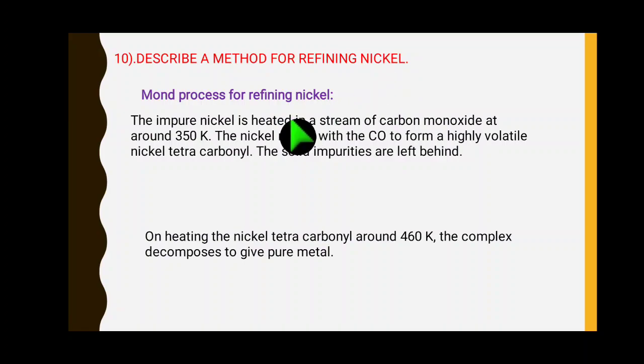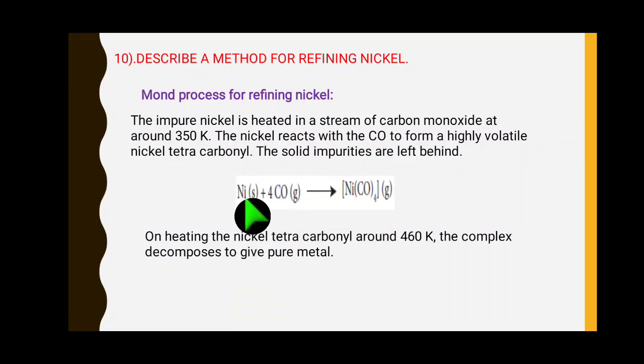Here, the impure nickel is heated in a stream of carbon monoxide at around 350 Kelvin. The nickel reacts with carbon monoxide to form a highly volatile nickel tetracarbonyl. The solid impurities are left behind. First we have to take the impure nickel.